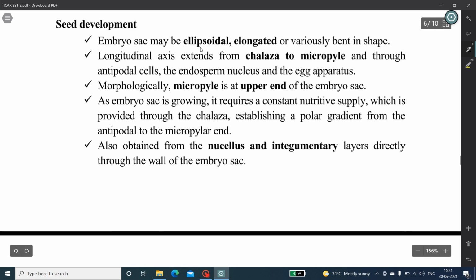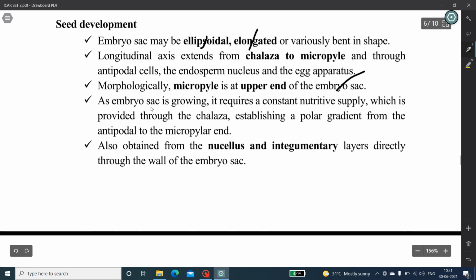The embryo sac may be ellipsoidal, elongated or variously bent in shape. The longitudinal axis extends from the chalaza to the micropyle, and through the antipodal cell, the endosperm nucleus and the egg apparatus. Morphologically, the micropyle is at the upper end of the embryo sac.